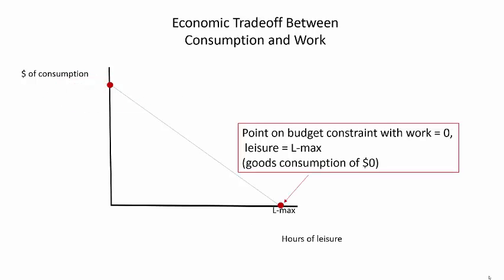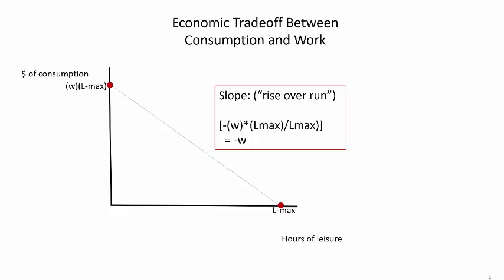Now consider the opposite extreme case. If the consumer decides to lower consumption of goods to zero, she will be able to reduce work to zero and consume the maximum quantity of leisure hours. This situation describes the intercept of the budget constraint on the horizontal axis. The only thing left now to fully describe this simple budget constraint is to calculate its slope.